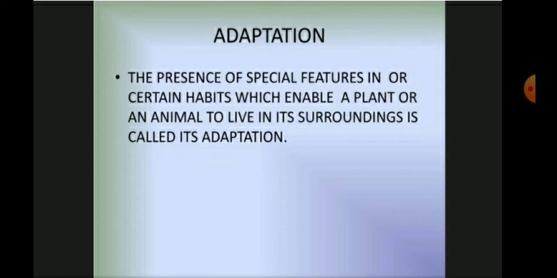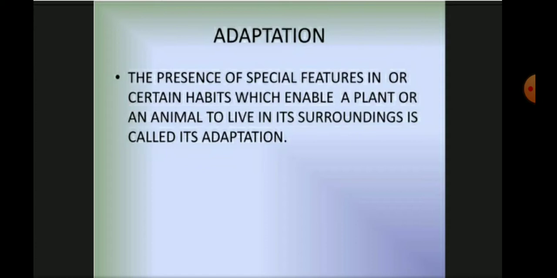So children, different organisms develop different features so as to survive in their particular surroundings. For example, in a desert, very little water is available. We know the characteristic features of the desert habitat. It is also very hot during the daytime and cold at night.